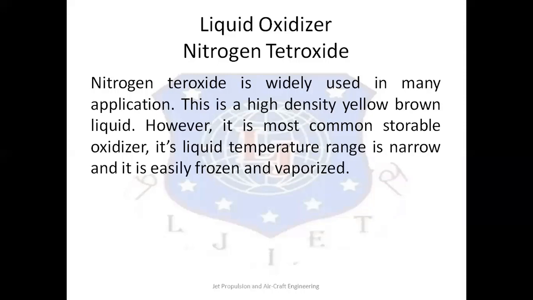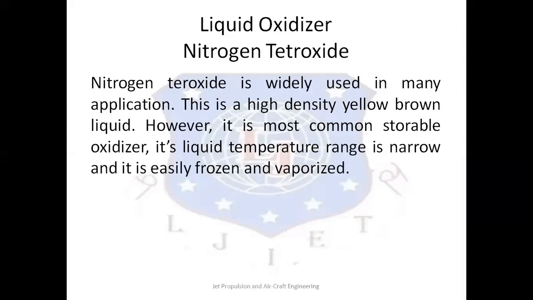It is only mildly corrosive when pure, but forms strong acid when moist. It is also hypergolic with many fuels and can cause spontaneous ignition with many common materials such as paper, leather, and wood.